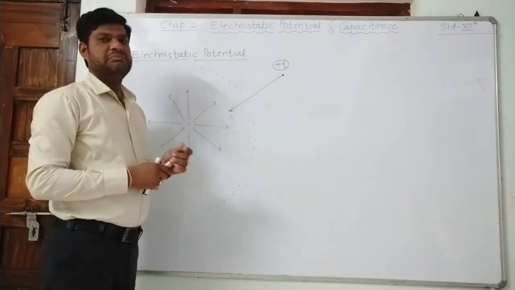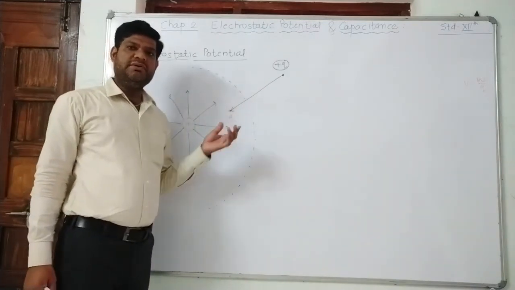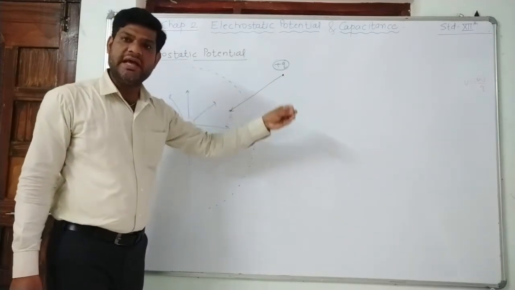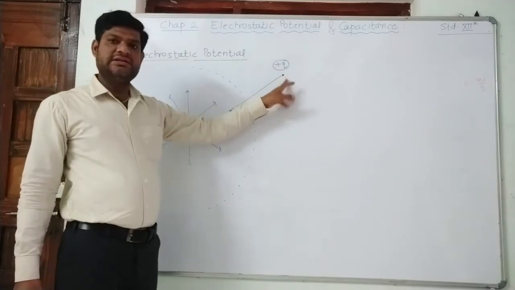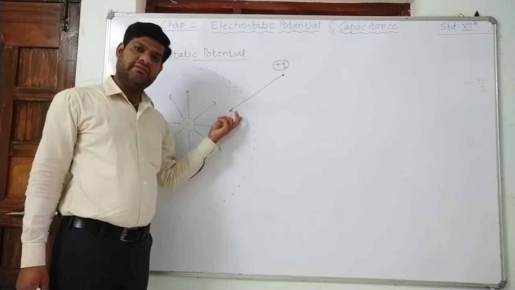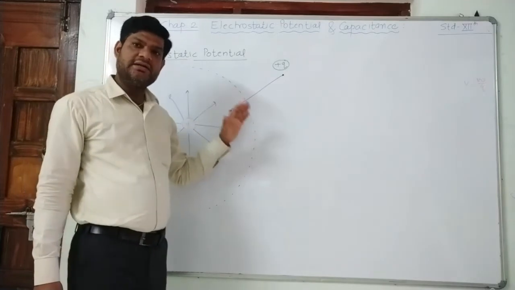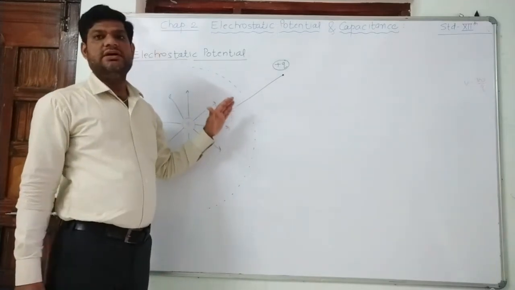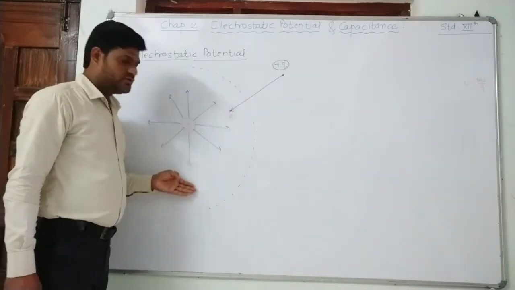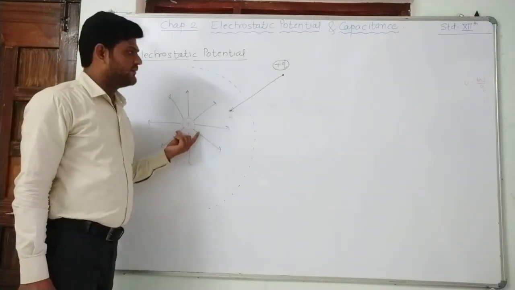It is a simple concept. What is the potential of point A? Potential means the work done in carrying a unit positive charge from infinity to the given point in the electric field. That work done is stored at point A, and that work is known as the electrostatic potential. Here the field is produced due to this charge, which is why it is known as the source charge.